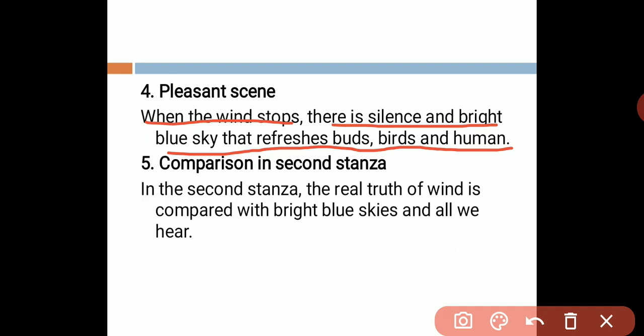Last question we have, what comparison is made in the second stanza? Firstly, we did the comparison according to the first stanza. Now we are going to do it according to the second stanza. And the answer is: in the second stanza, the real truth of wind is compared with bright blue skies and all we hear. That is the answer of question number 5.